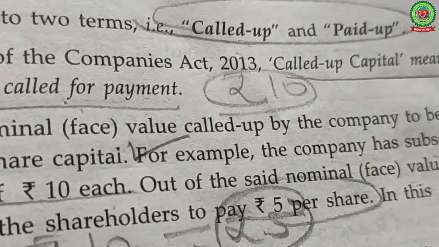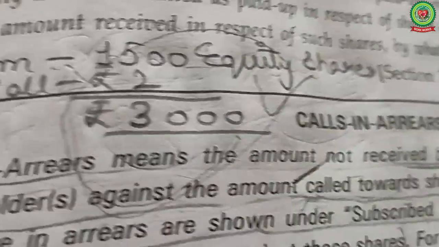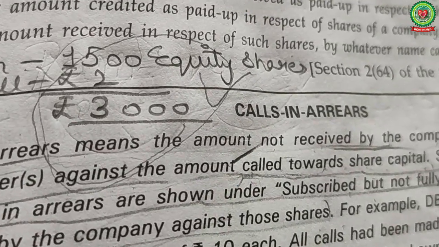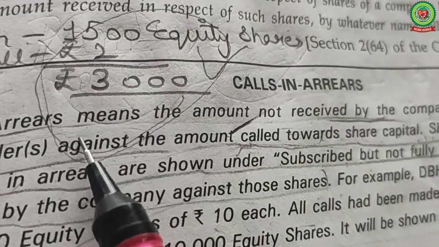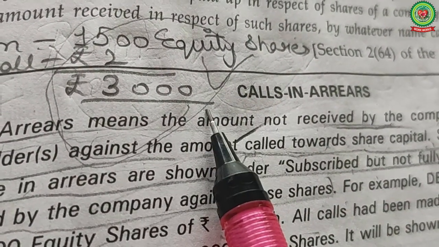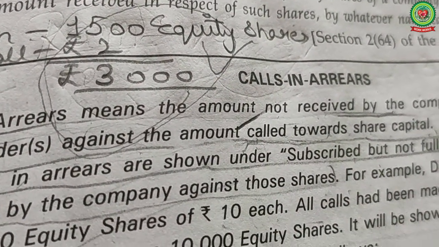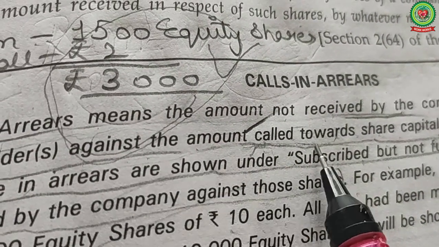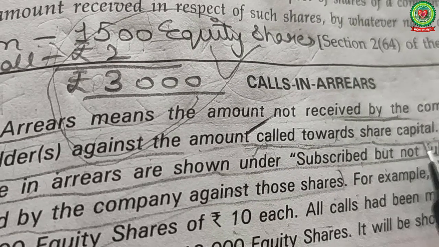On page number 6.11, topic calls in arrears and calls in advance. What is calls in arrears? So, see, calls in arrears means the amount not received by the company. The amount which is not received by the company is considered as calls in arrears. So, the shareholder has not paid the amount called towards the share capital.